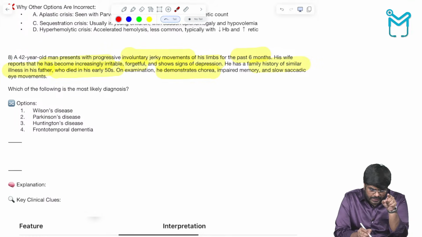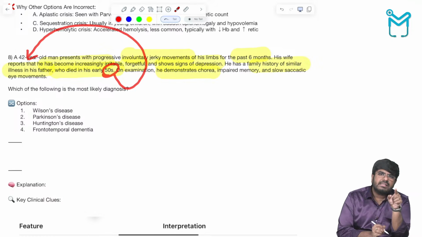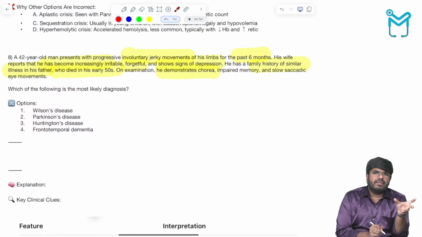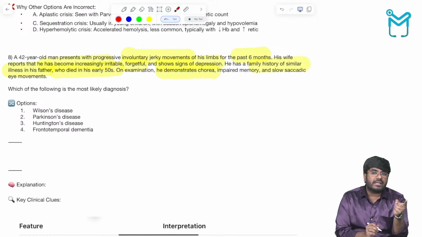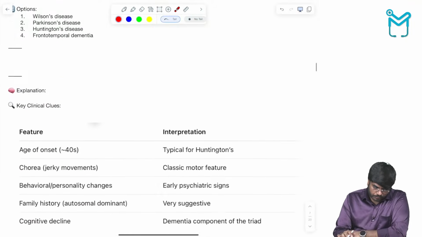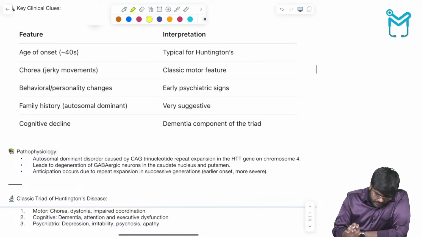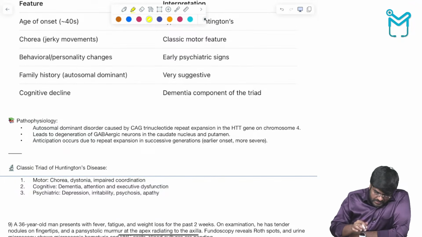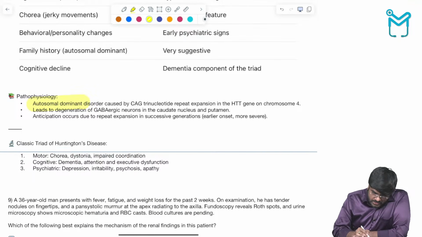His father died in his early 50s. Means he developed this disease very early when compared to his father's age, which is called anticipation. Anticipation is seen with the trinucleotide repeat diseases. In pathology also you have studied this, in medicine also. Okay, so this Huntington disease is an autosomal dominant disorder due to trinucleotide repeat expansion.